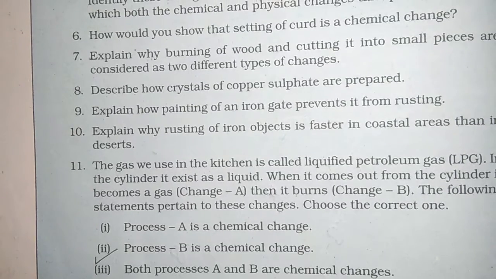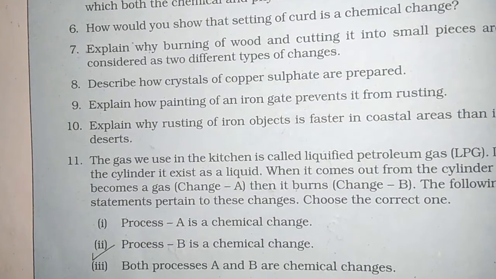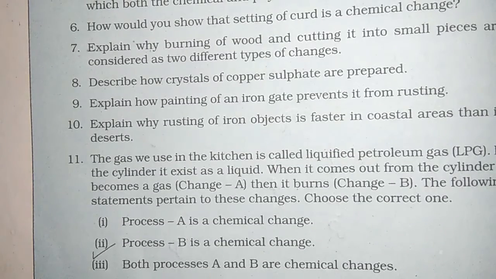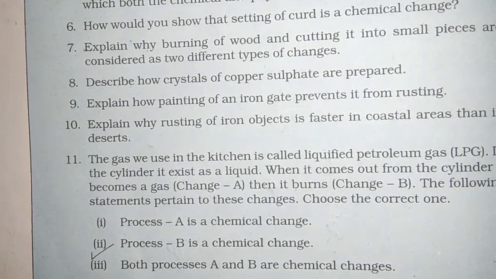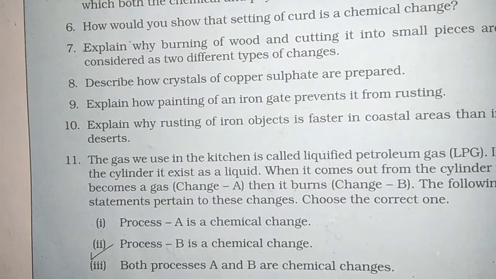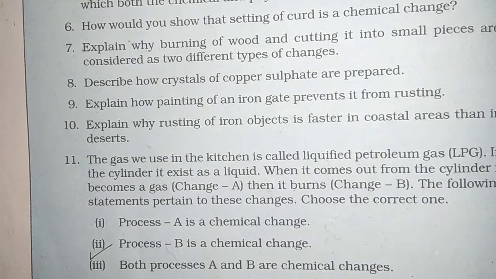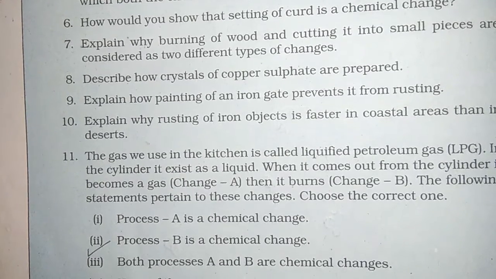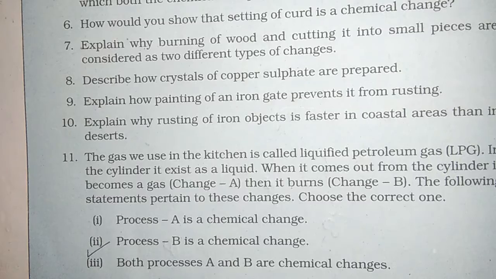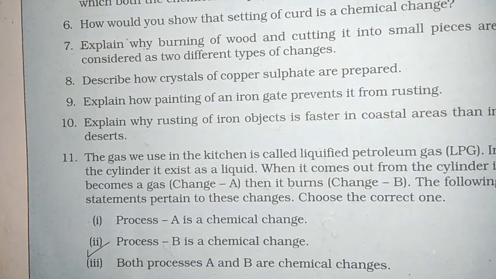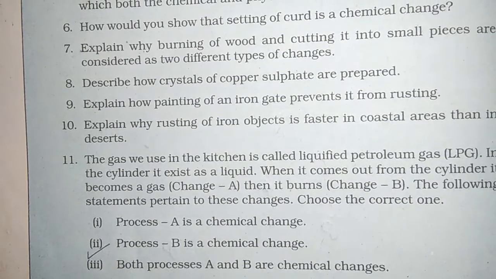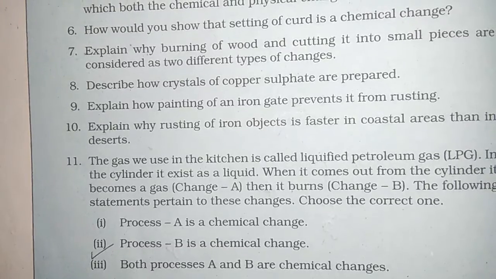Copper sulfate crystals are prepared when dilute sulfuric acid is mixed with water and heated. We add copper sulfate powder into it with stirring continuously, and add till no more powder can be dissolved, and put it aside for some time for cooling.